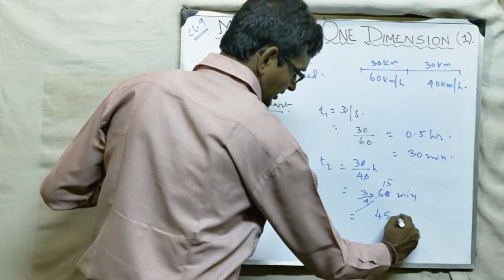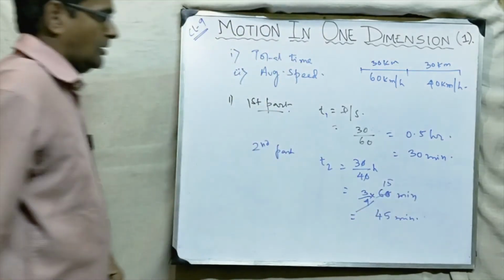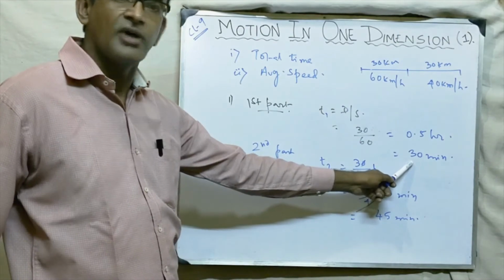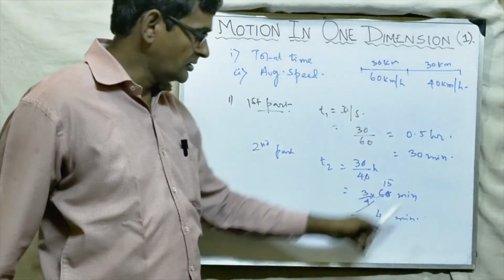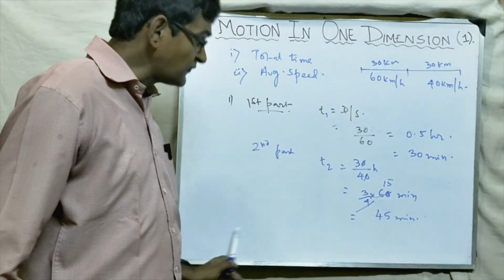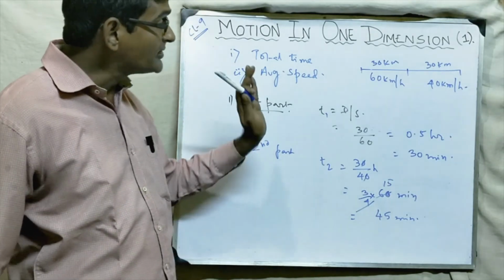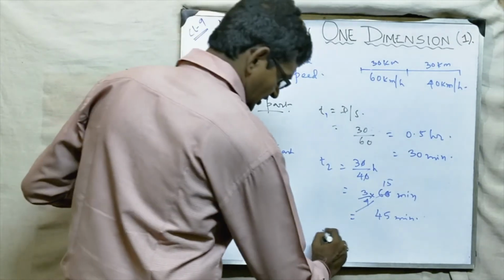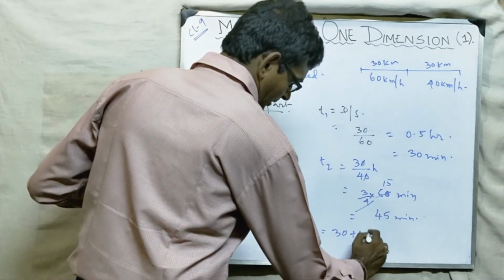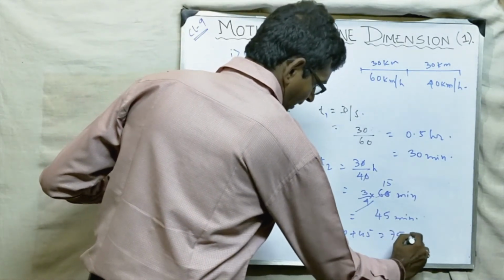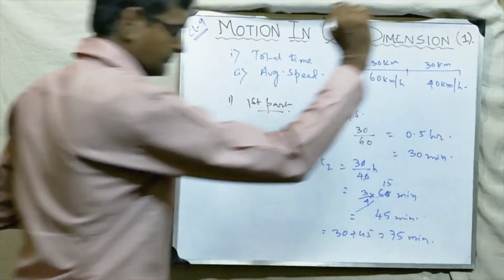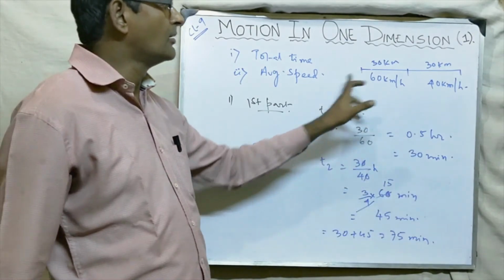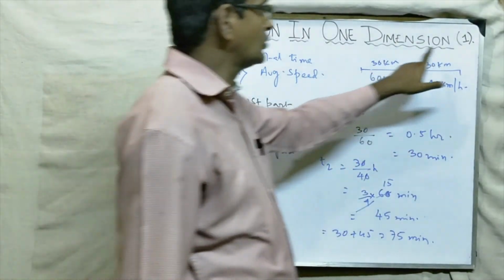45 minutes. Is that clear? So the first part means from here to here they took 30 minutes. From here to here they took 45 minutes. So please write it, total time taken. Total time taken is equal to 30 plus 45, which is equal to 75 minutes. So 75 minutes is the total time taken by the car to reach from here to here.